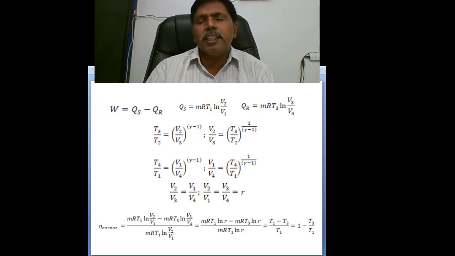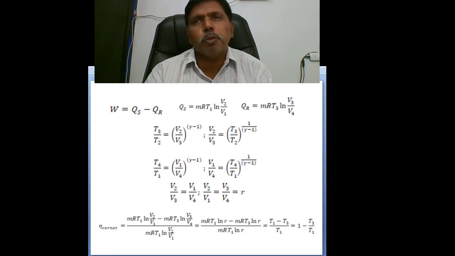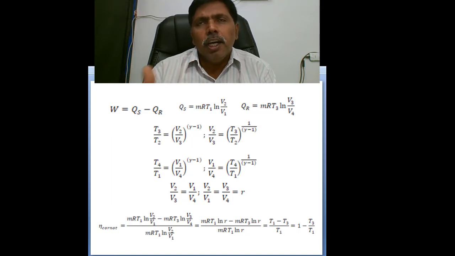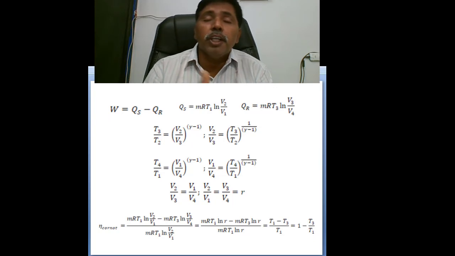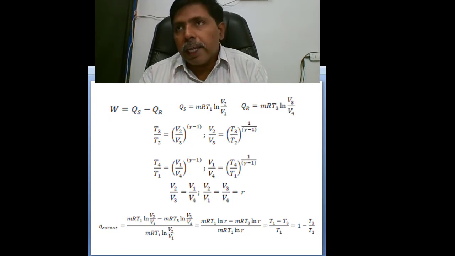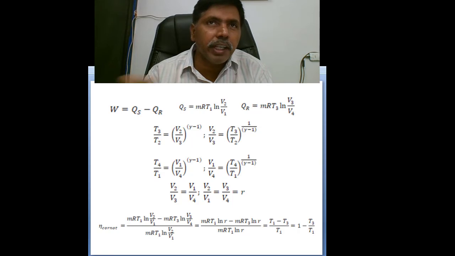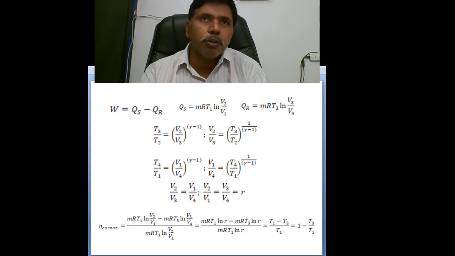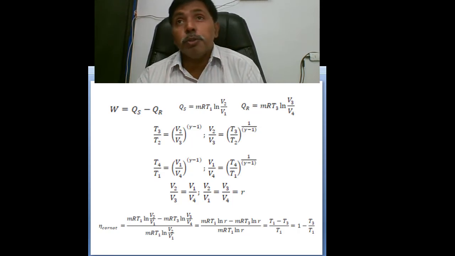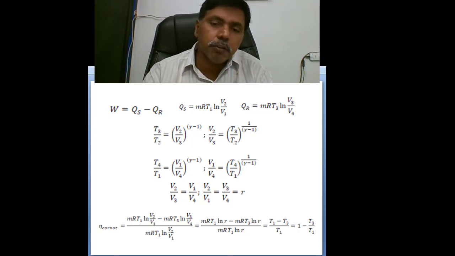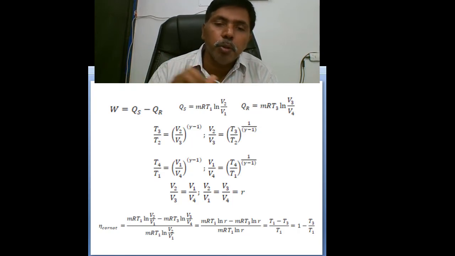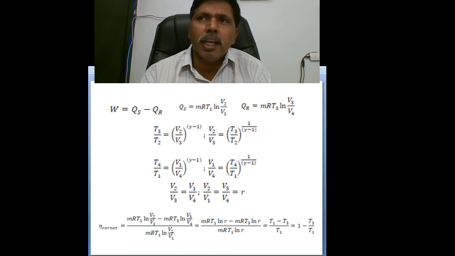Coming to the air standard cycles, generally we are using the Otto cycle and Diesel cycle for the transport sector, the Joule cycle for power generation, and in vapor cycles we are using the Rankine cycle for power generation and the Brayton cycle for refrigeration. So we are using limited cycles. For solar power generation we are using the Stirling cycle, in solar concentrating dish based power generation systems. These are the cycles practically implemented. The remaining cycles are not practically implemented because of some constraints.